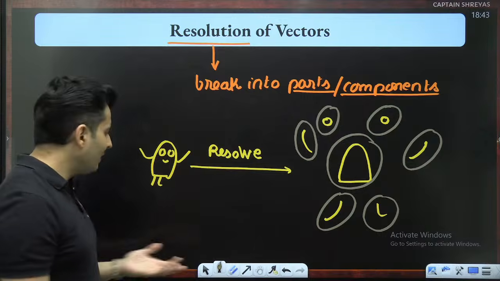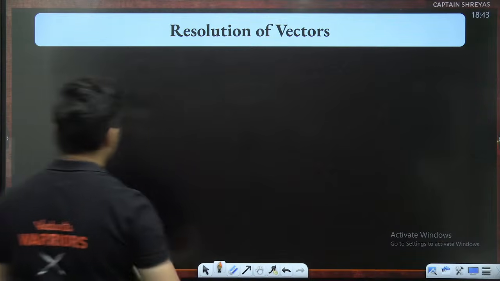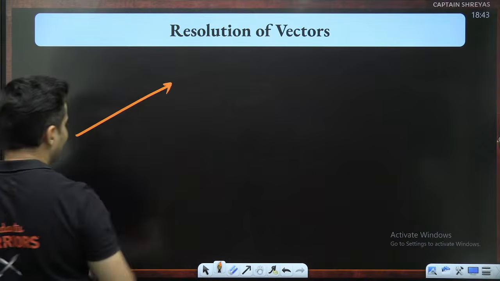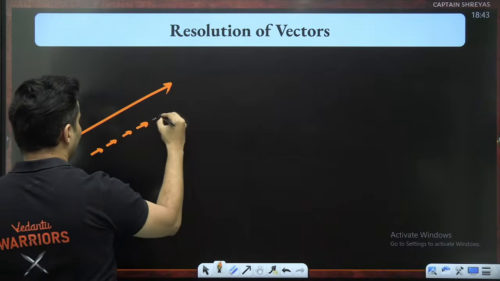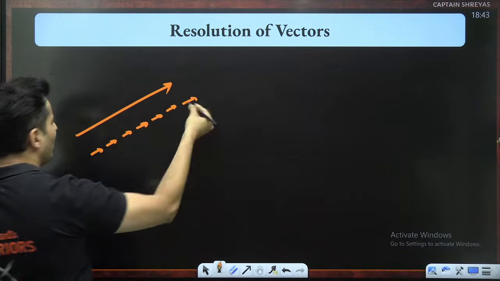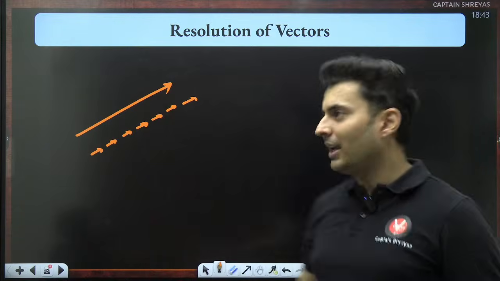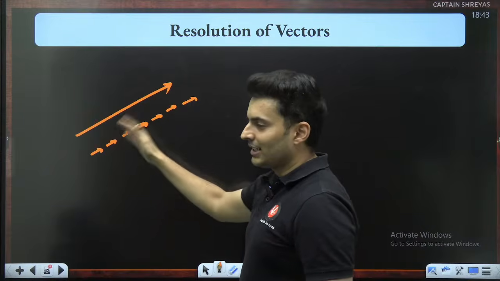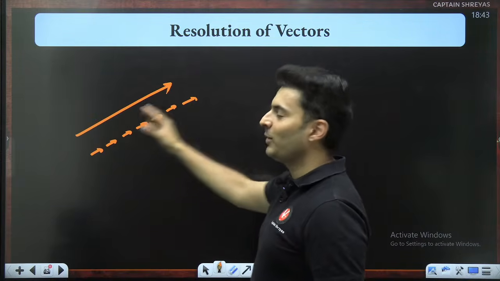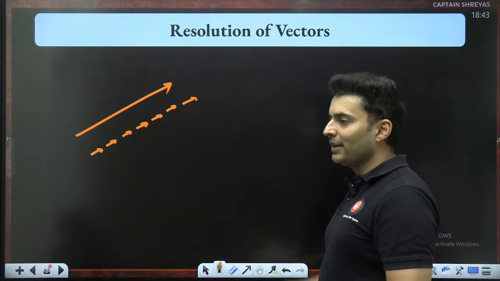So you will be like, what do you then exactly mean by resolution of a vector? A lot of people start thinking, sir, if I have a vector like this, do you mean that I have split it like this? Well, yeah, that is one way of splitting a vector. Definitely, it's like taking a knife and cutting a cucumber. You cut a cucumber, you get small slices. Fair enough. That's also resolving a vector.